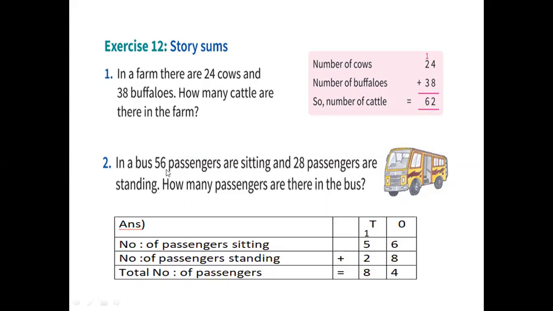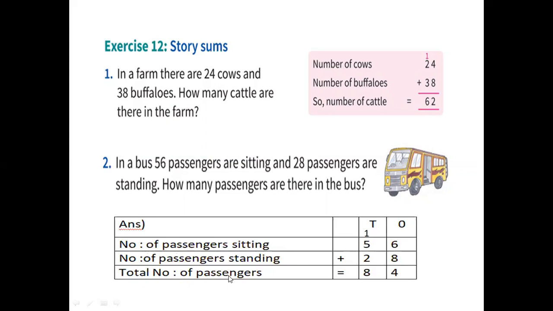See here, in a bus 56 passengers are sitting and 28 passengers are standing. How many passengers are there in the bus? They are asking. In a bus, 56 are sitting, 28 are standing. So totally how many are in the bus? They are asking. So that is addition, right? How will you write? Number of passengers sitting, how much? 56. Number of passengers standing, how much? 28.